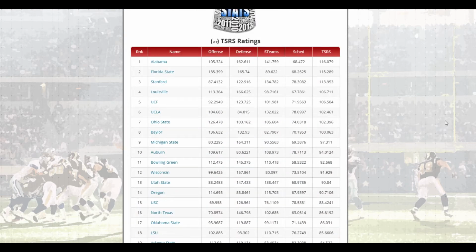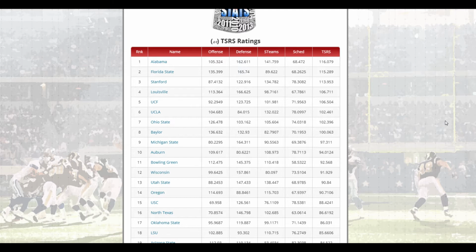How about the NCAA? Top 2 teams, Alabama and Florida State. Florida State won the national championship. So what's kind of ironic here is Florida State was the number 2 TSRS rated team. They won the national championship, and Seattle was the number 2 TSRS rated team, and they won the Super Bowl.